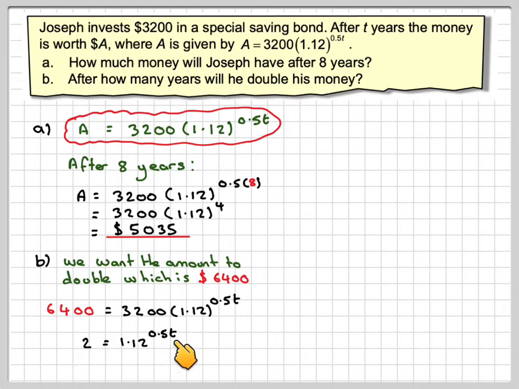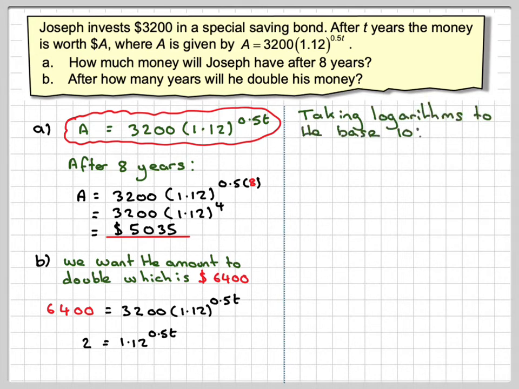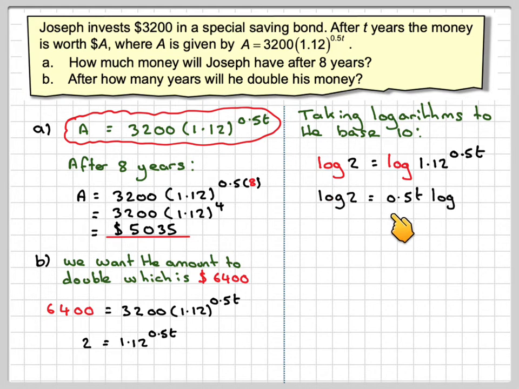For equations where the unknown is in the power, we normally take logs. So we're going to take logs to the base 10 of both sides, so log of 2 is equal to log of 1.12 to the 0.5t. The law of logarithms says now I can bring the power down in front of the log. So we've got log of 2 is equal to 0.5t log of 1.12.